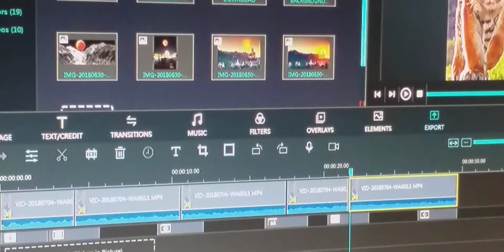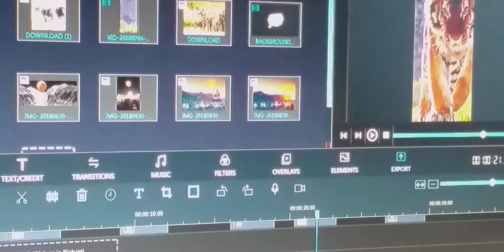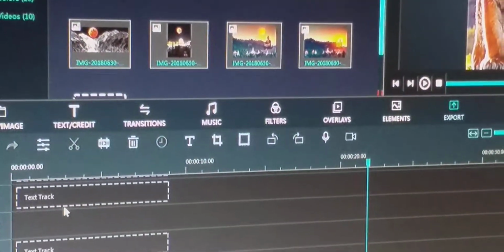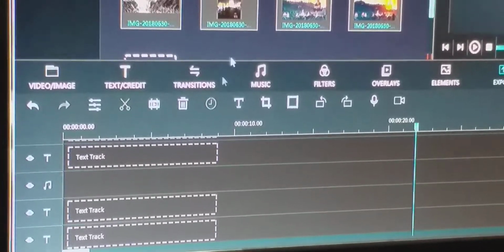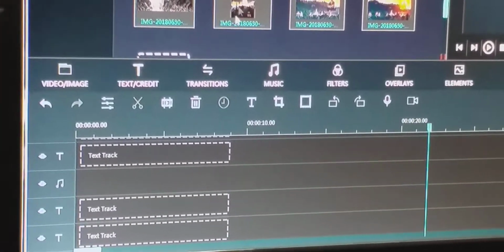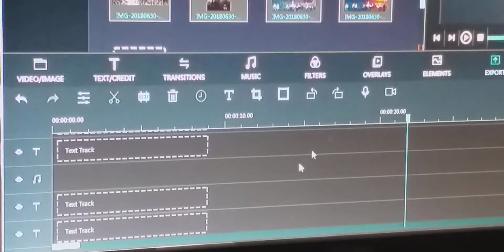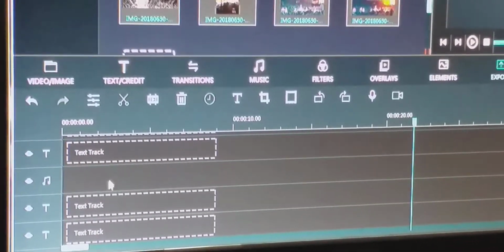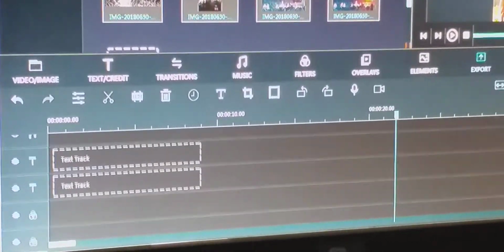Similarly, here are overlay media, text or track, and music. These are the areas of the timeline panel where you have to drag the effects, transitions, filters, overlays, or elements to the particular location in the particular area.